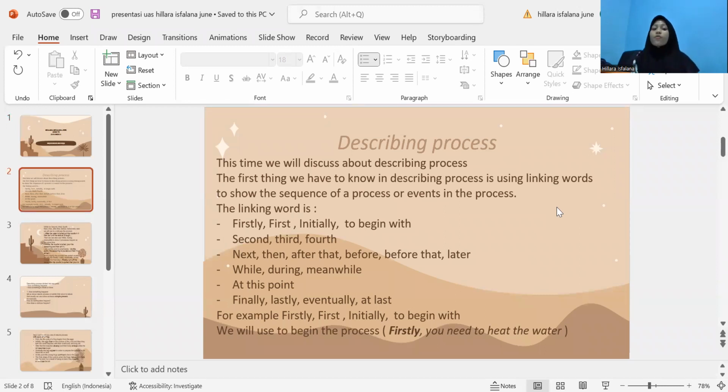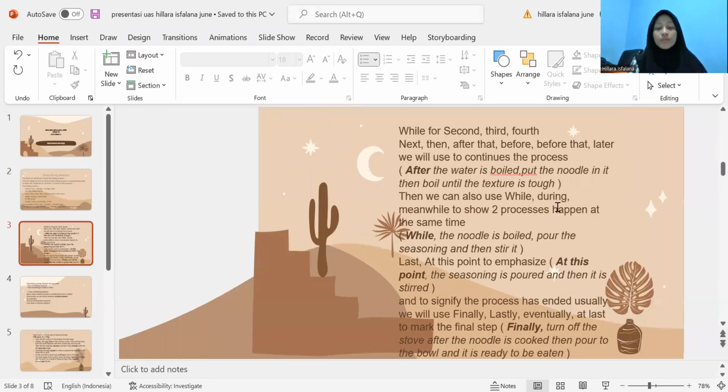The linking words are finally, first, initially, to begin with, second, third, fourth, next, then, after that, before that, later, while, during, meanwhile, at this point, finally, lastly, eventually, at last. For example, first, initially, to begin with, we use to begin the process. Firstly, you need to heat the water. Well, for second, third, fourth, next, then, after that, before that, later, we use to continue the process.